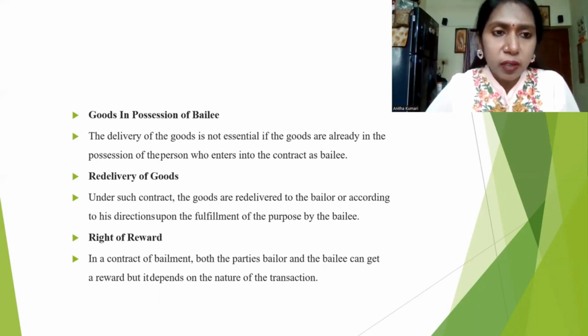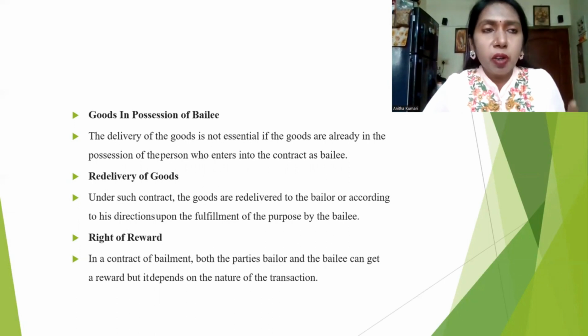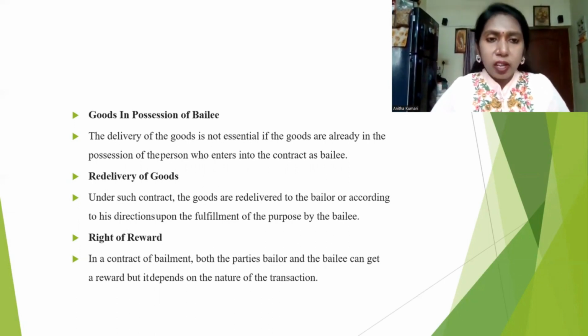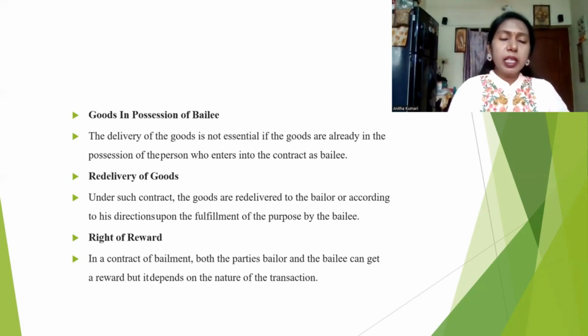In this situation, the goods are in the possession of the bailee only, because the textile shop itself has the bailee, I mean the tailor. So they will be adding value to the goods. In day-to-day transactions, every day we are sometimes entering into a contract with someone else.